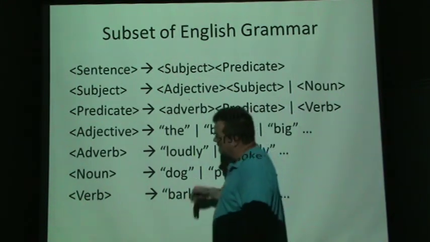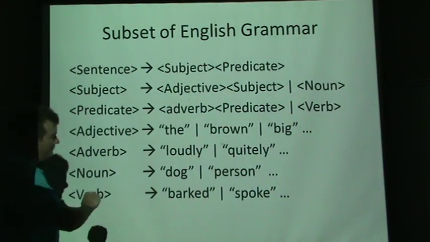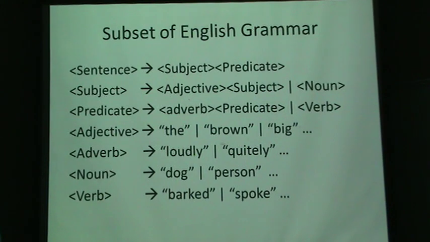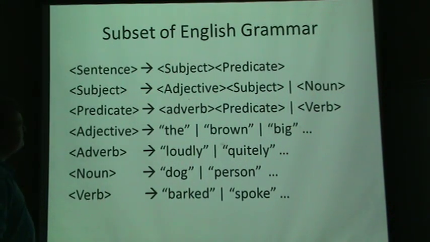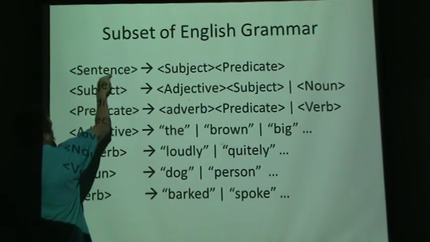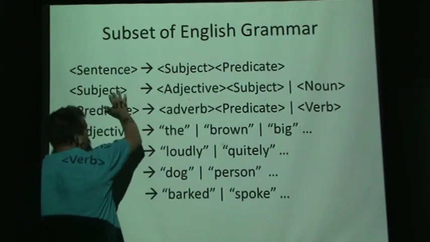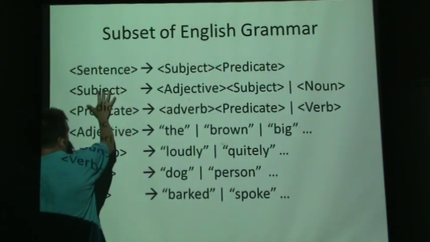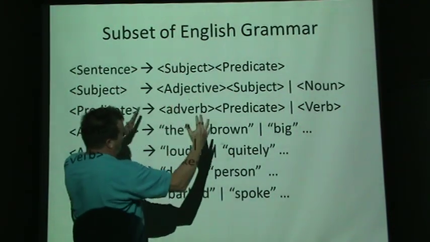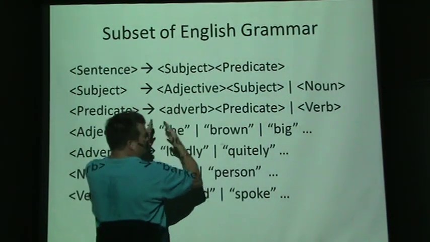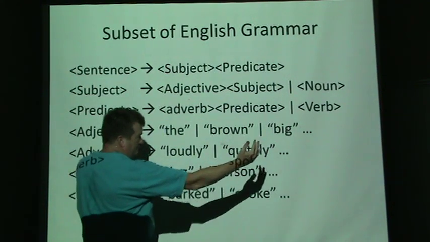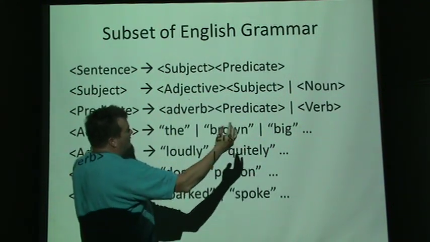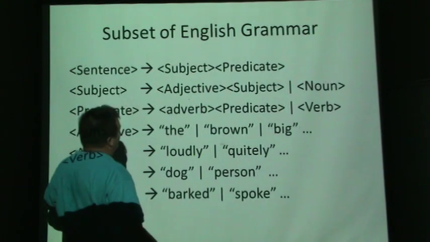Okay, so now this is a very small version of the English language, just to capture the idea of what parsing a language is. So we have a start symbol. This is kind of like our big S. When we say a sentence is a subject followed by a predicate, then we say, okay, what's the definition of a subject? So we're basically taking, as input, let's say an English sentence and asking ourselves yes or no, does this sentence belong in the English language?